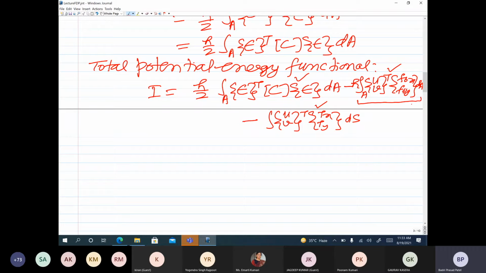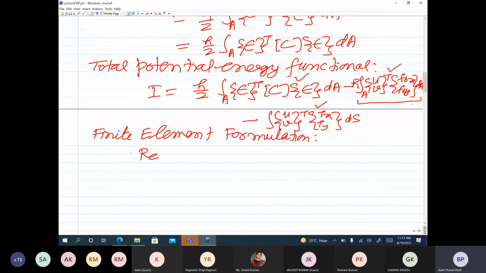Now if you look at the finite element formulation, there are four important things. By now you would have learned the basic steps involved in the finite element formulation, so I am only going to talk about how we use the approximate solution in this case.